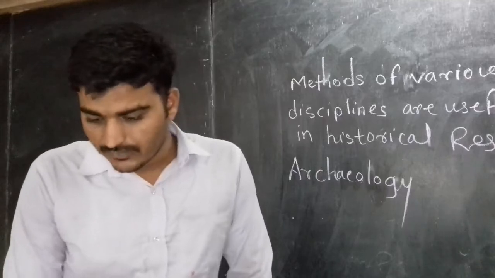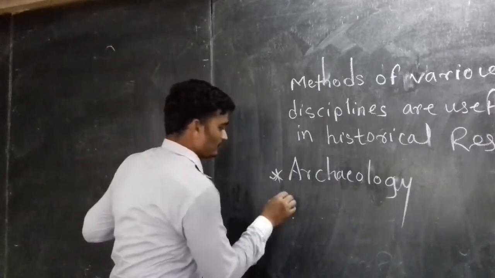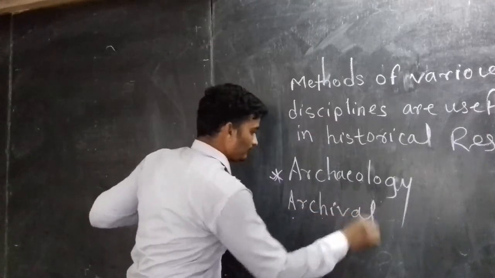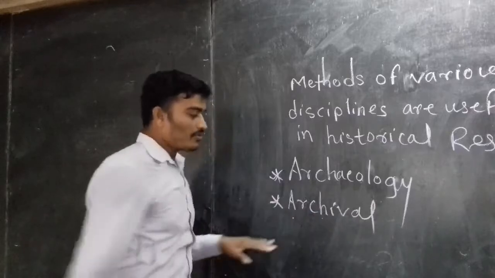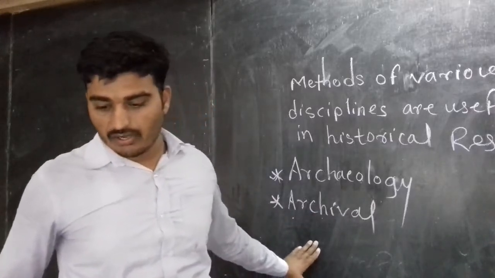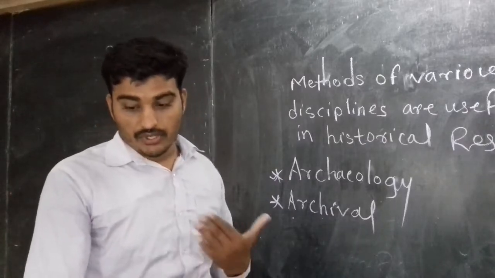Now the next one, archival. About this, we know archival science or manuscriptology or epigraphy.